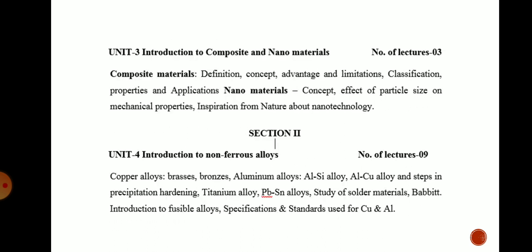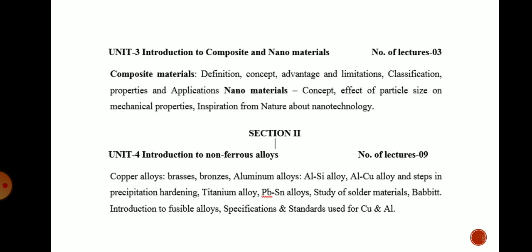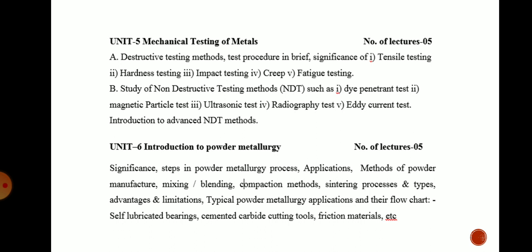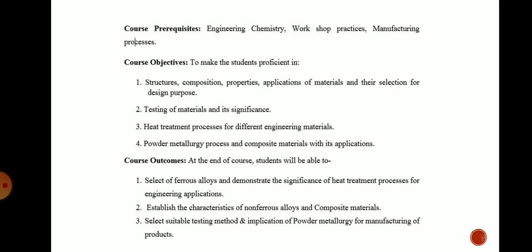Now we have seen the six chapters which are there in the syllabus. First is introduction to ferrous alloys, second heat treatment of steel, third introduction to composite and nanomaterials, fourth introduction to non-ferrous alloys, fifth mechanical testing methods, and sixth introduction to powder metallurgy. These six chapters are based on the three branches of metallurgy: extraction metallurgy, physical metallurgy, and mechanical metallurgy. All these three types are covered in this syllabus. After studying all this syllabus, you must be able to achieve the outcomes which we have discussed previously in this video.